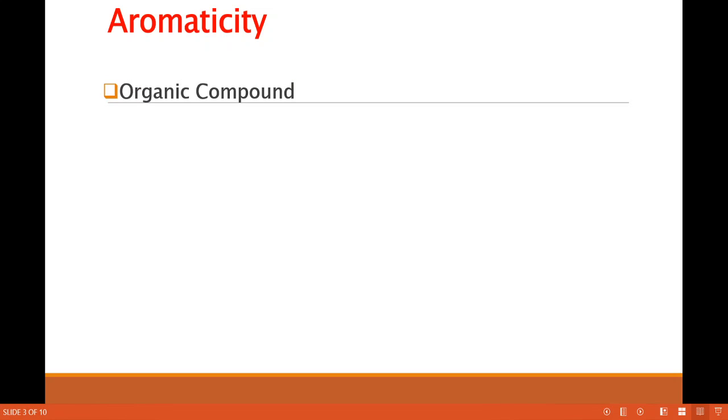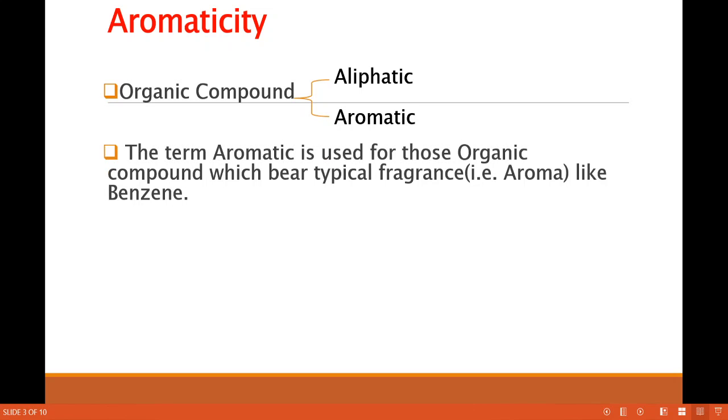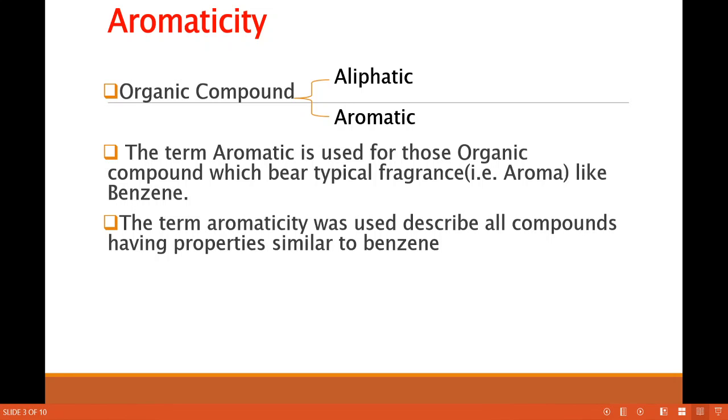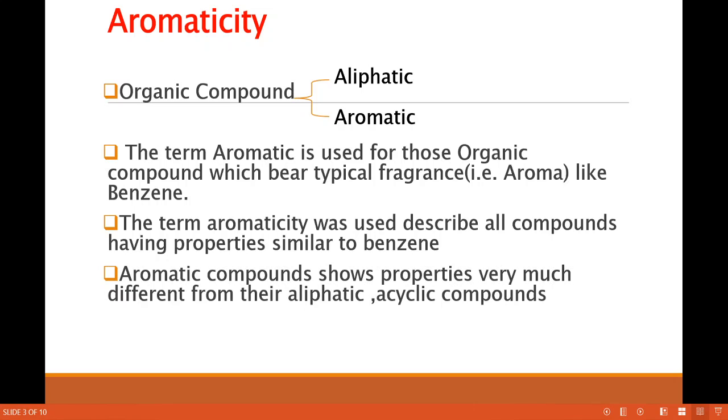Organic compounds have two types, aliphatic and aromatic. The term aromatic is used for those organic compounds which bear a typical fragrance, that is aroma, like benzene. The term aromaticity was used to describe all the compounds having properties similar to benzene. Aromatic compounds show properties very different from aliphatic and acyclic compounds. Acyclic compound means what? Carbons are not connected to each other.